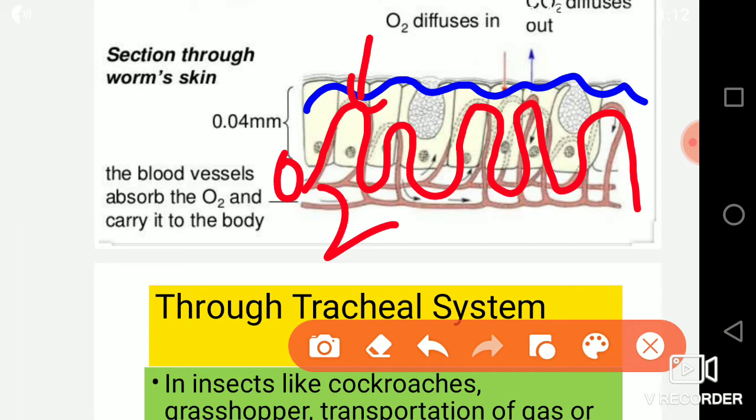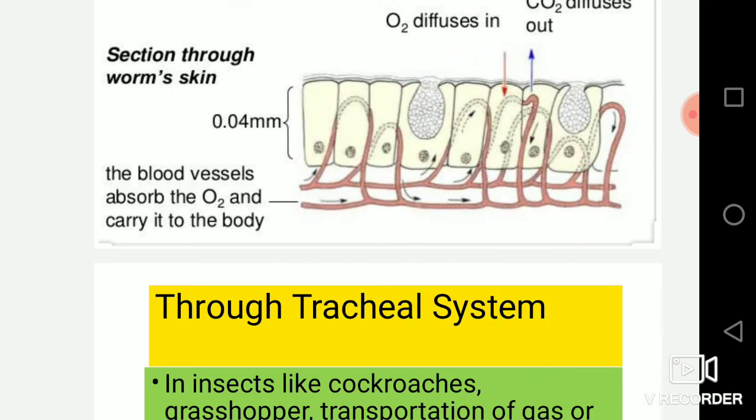These blood capillaries will take in the oxygen and do the whole process, and after the respiration process, the carbon dioxide will be given out through the skin only. So this is how respiration takes place in the earthworm.